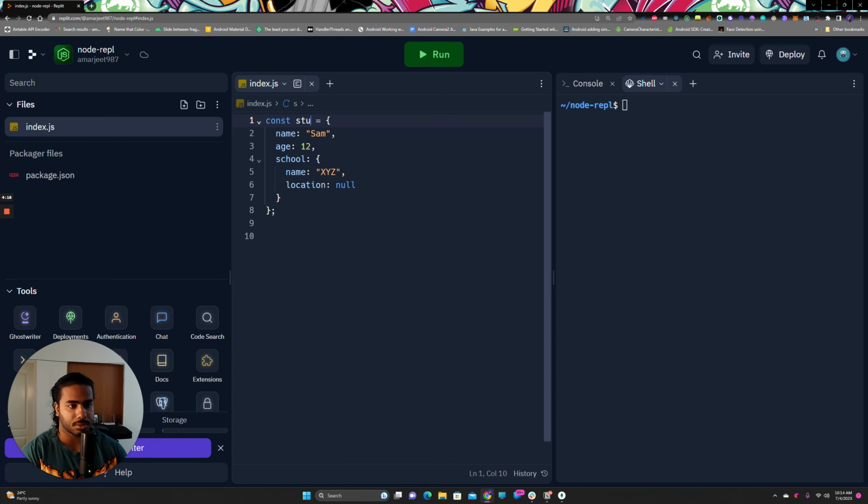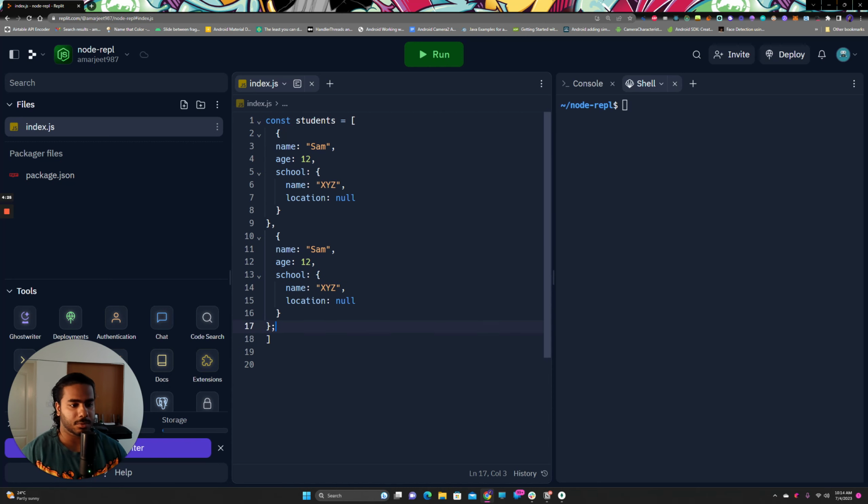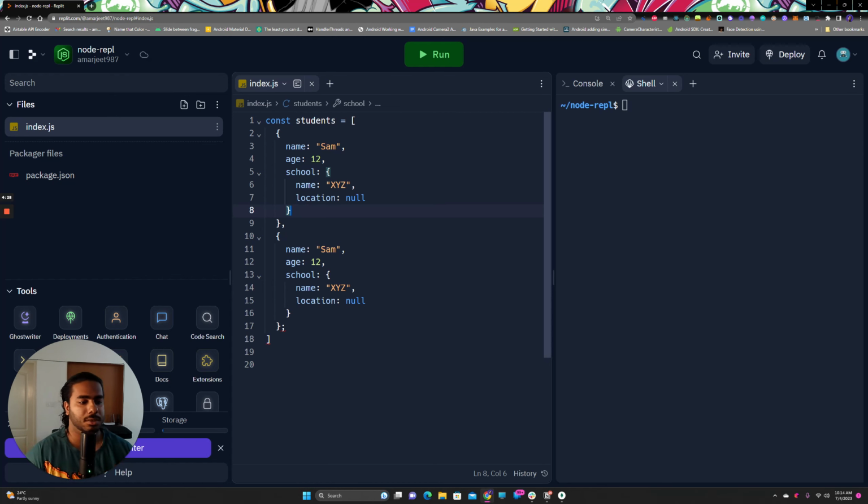Let's make it an array of students, and we have it here and here. Let's say we are calling some API which is returning the list of students in a particular school, let's say Gary or something. Now ABC or ACB or whatever, location is some location. So this is the case, right? What you want to do is print the location of whatever students we are getting. Let's say that's the use case.